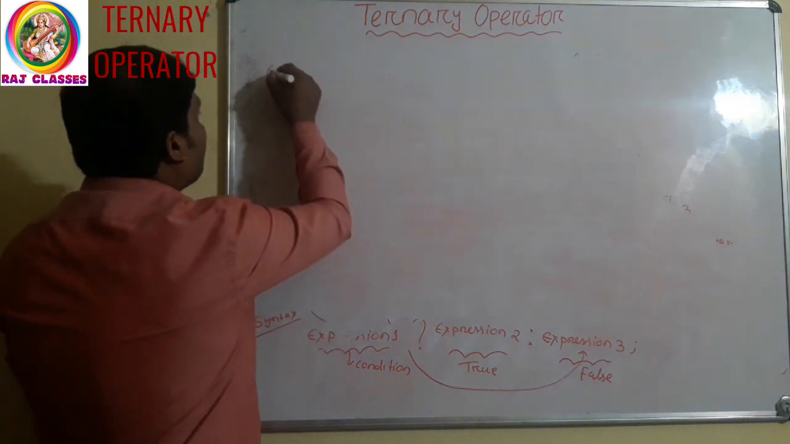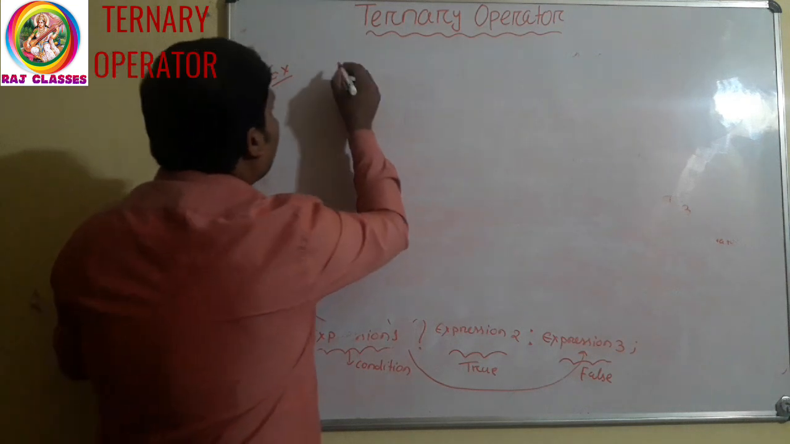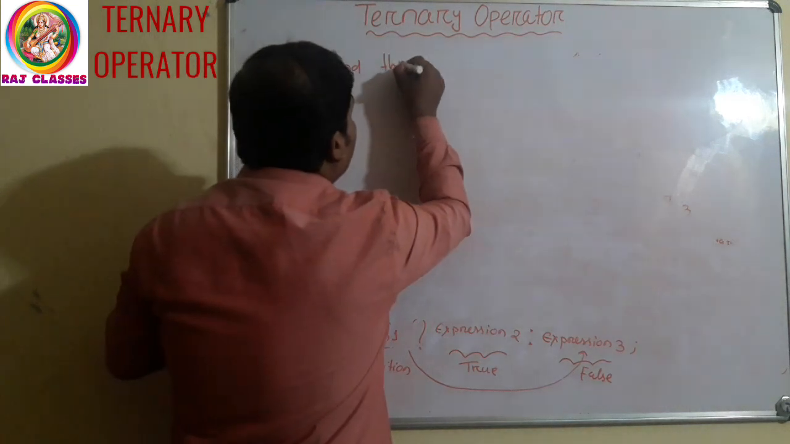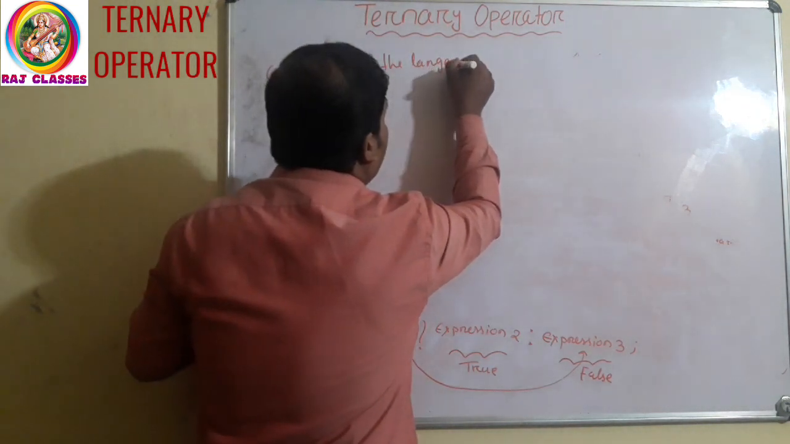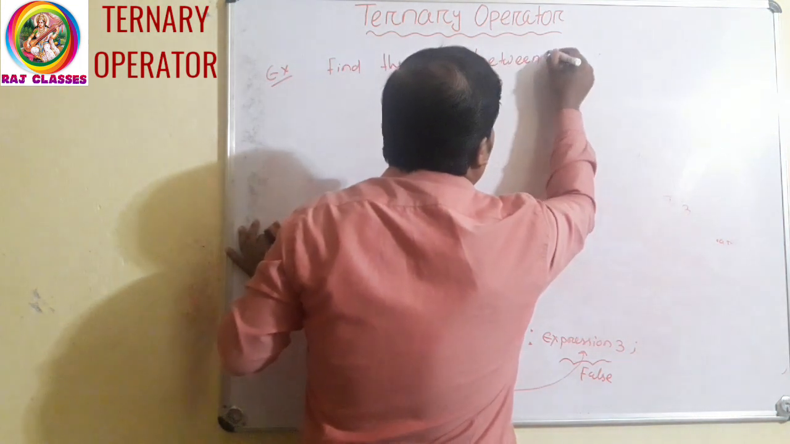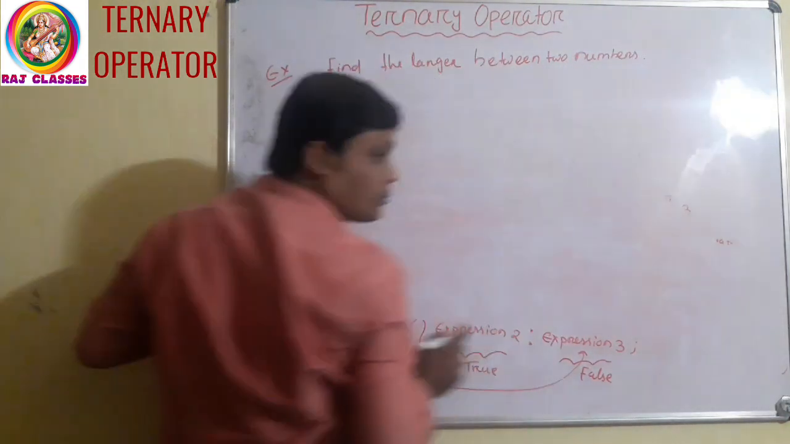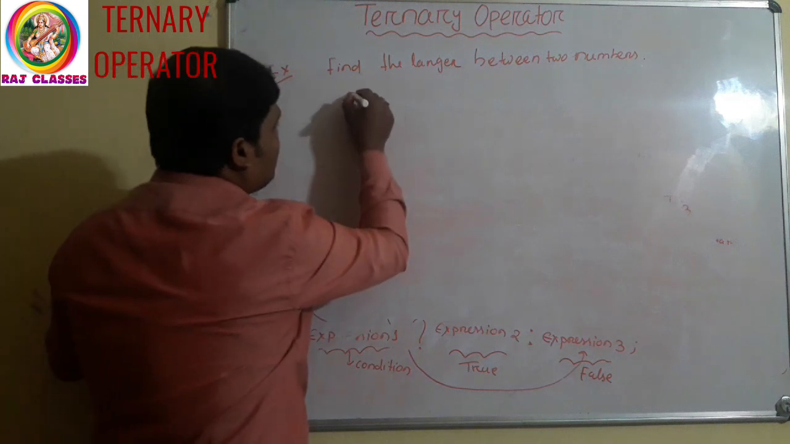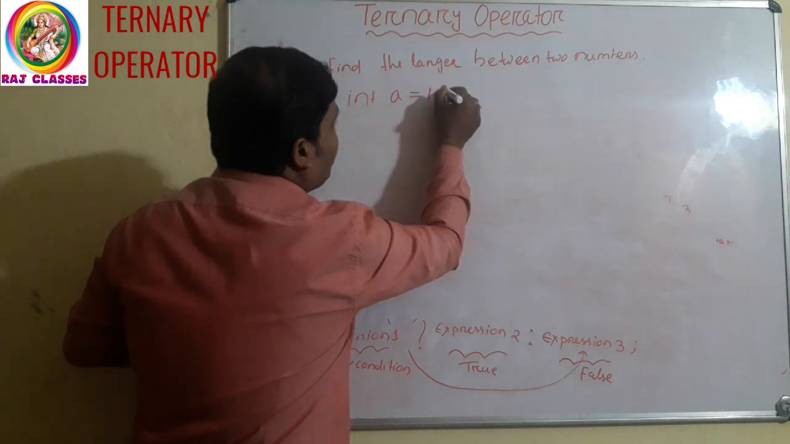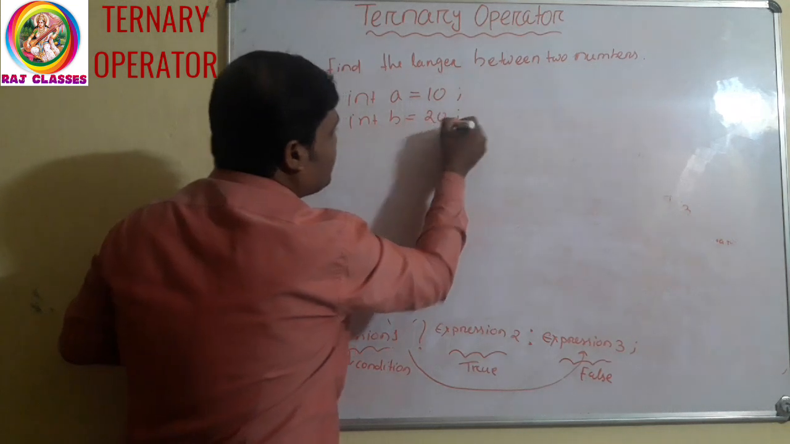You can see one example. Suppose I want to find the larger number between two numbers. Clear? Now see, suppose I have taken integer a equal to 10 and integer b equal to 20.